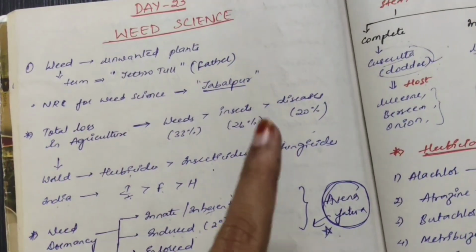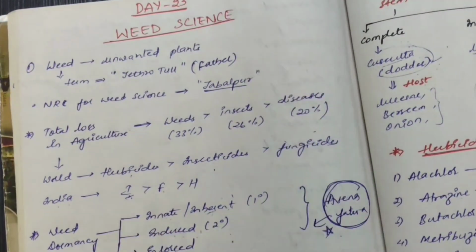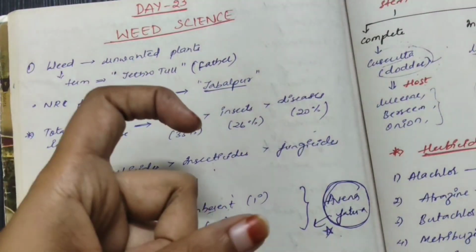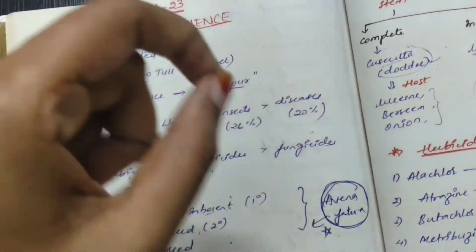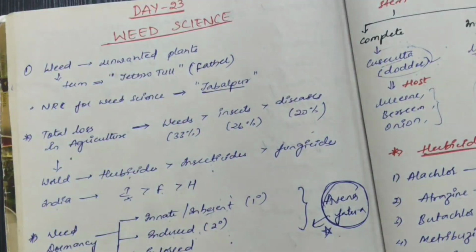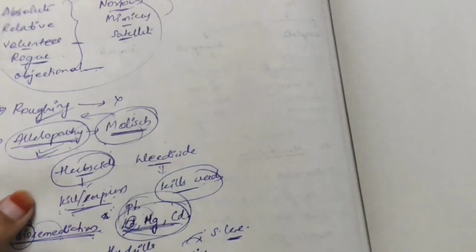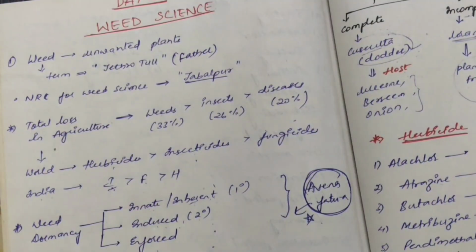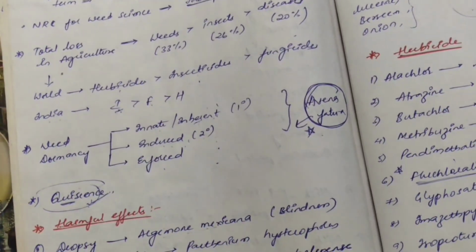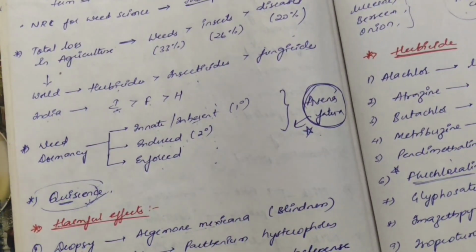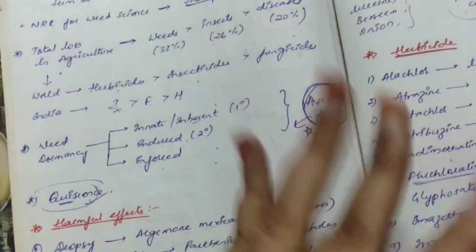One mark we can expect from weed science. It is a simple subject, but more than conceptual, it is memory based, like examples: which crop has which weed present, whether it is an absolute pest or complete competitive weed, similar to that crop.